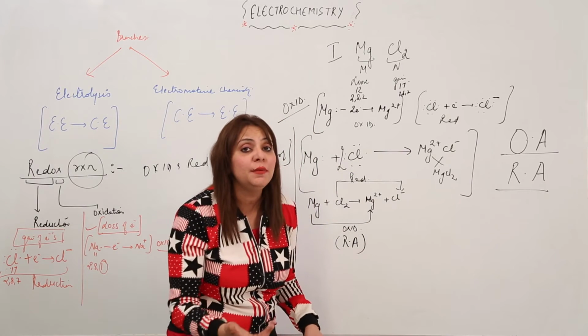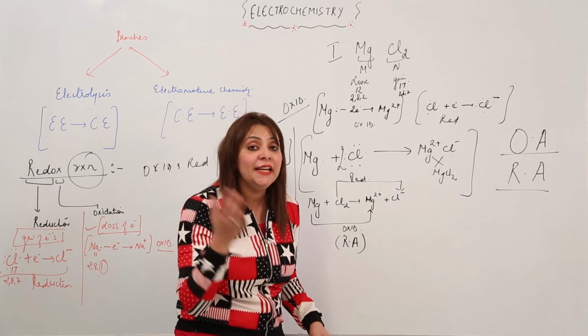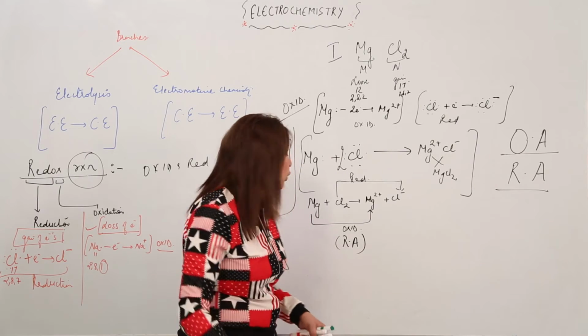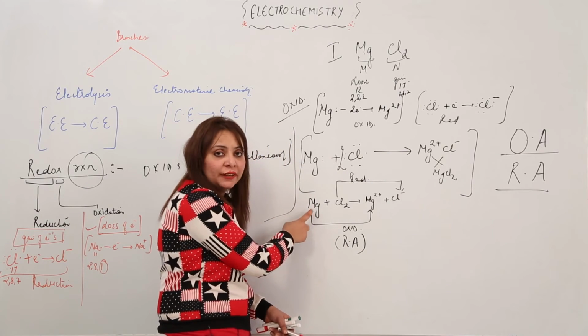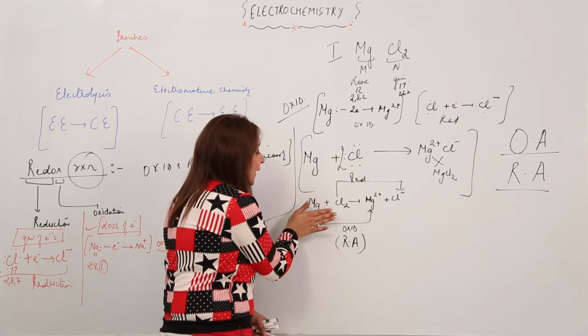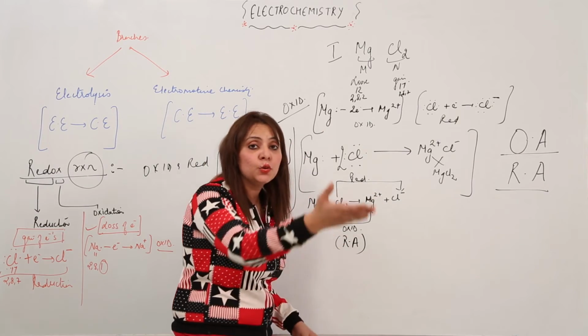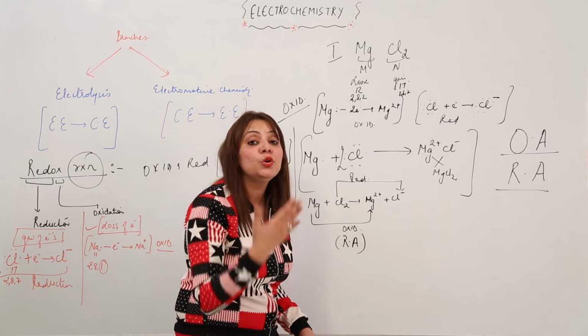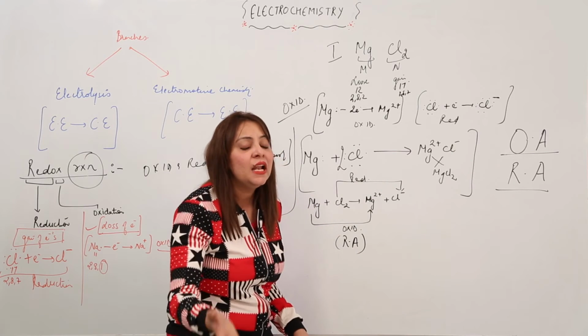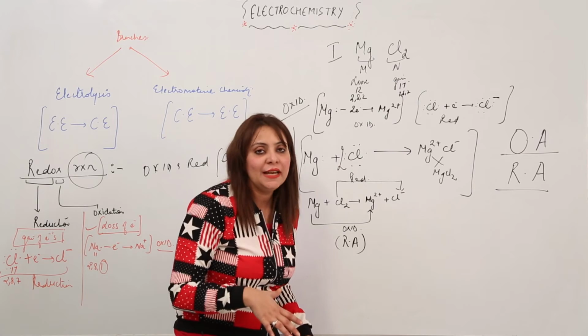It will not be able to, because it needs an electron to gain, and that electron is provided by this Mg. So it is getting oxidized, losing an electron, but it is making Cl reduced, so it is a reducing agent. It is reducing Cl and itself getting oxidized.